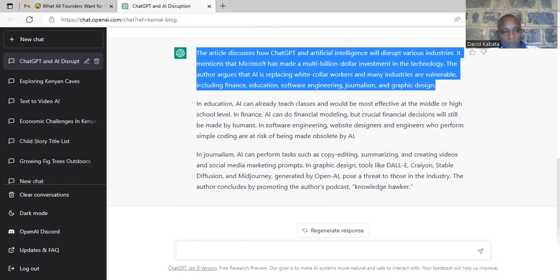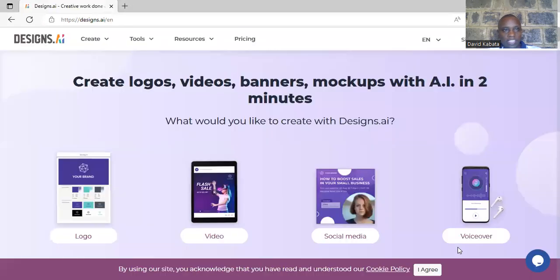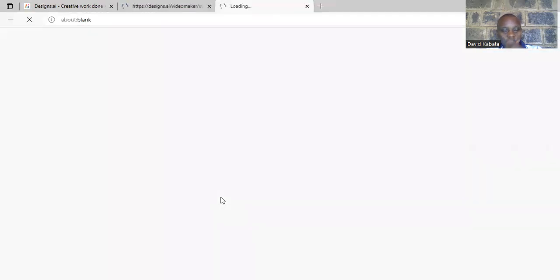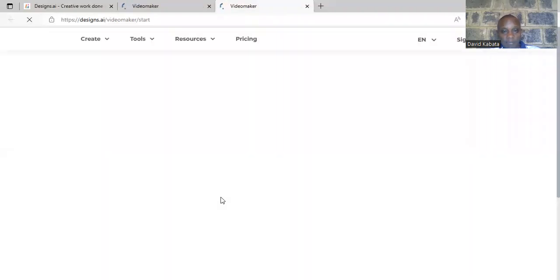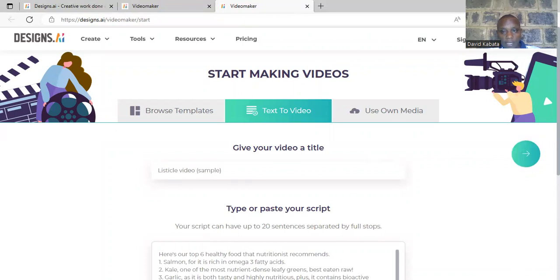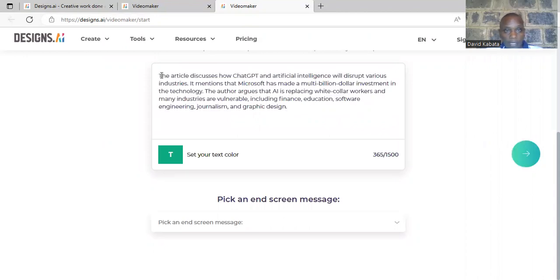I will go to this one. Let me just put it in my share. I'll go to Design AI. You can see we have Design AI here. Then I say that I want the videos. After saying that I want the videos, it will take me to the creation of the videos. Remember, I'm still using the article that I've gotten from there. So I will come here and put my work there.